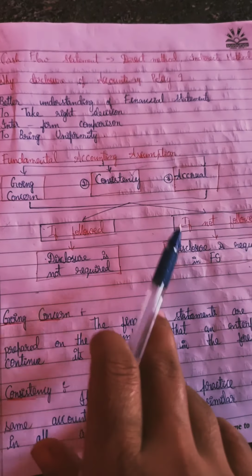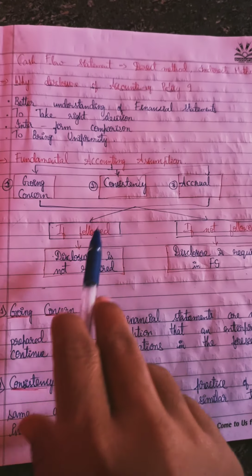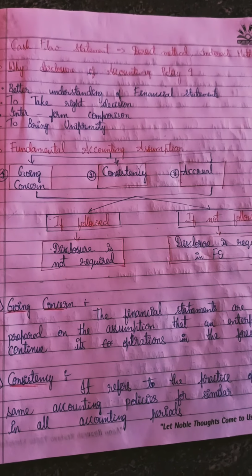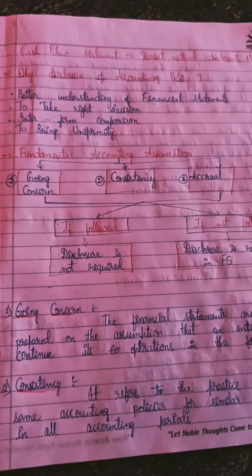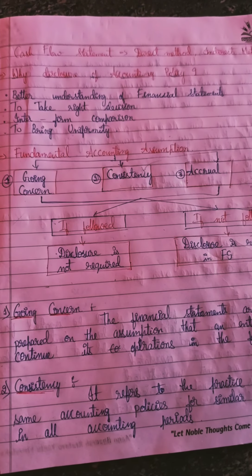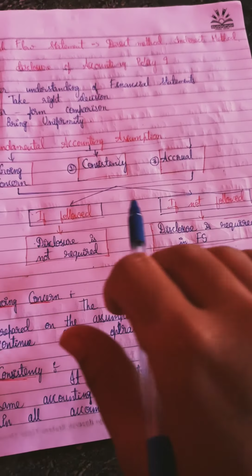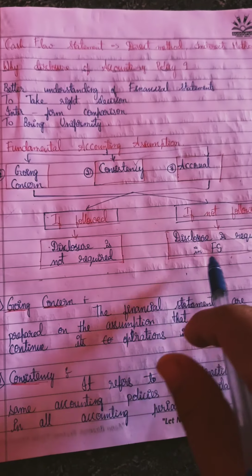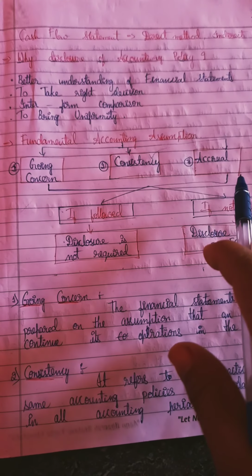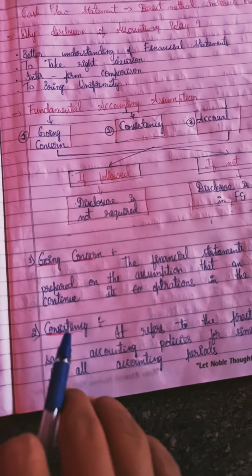If these are not followed, what should we do? If we follow these assumptions, disclosure is not required. You need not disclose that we have followed the going concern concept, or the consistency concept. No, you need not disclose that we have followed these things. But if you don't follow these assumptions, you need to disclose it in your financial statements. Okay, so now let's understand the meaning one by one.